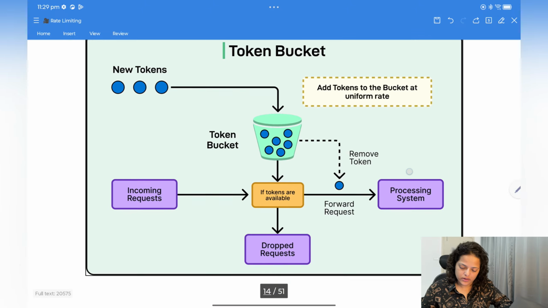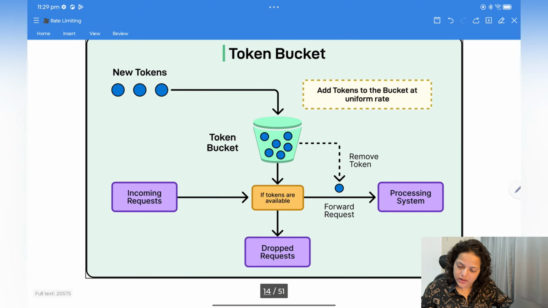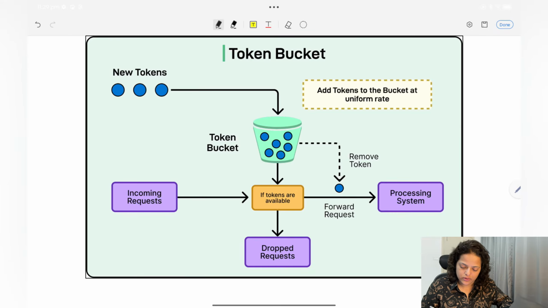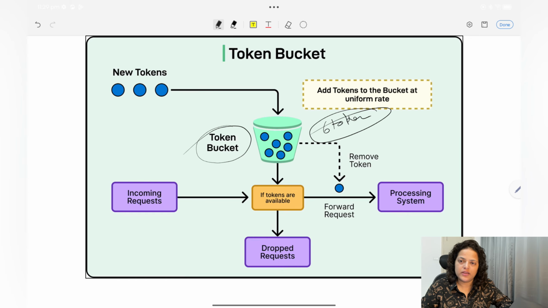So here you can see, you have one token bucket, which can have, let's say, 6 tokens per minute. Means per minute it can serve 6 requests only.